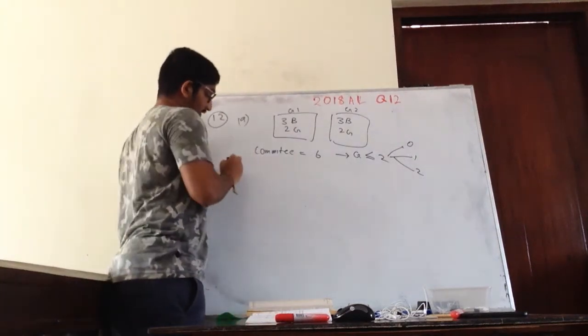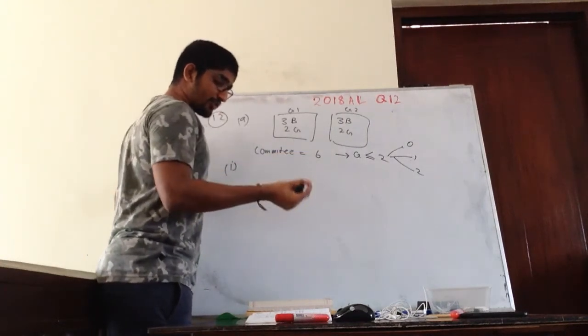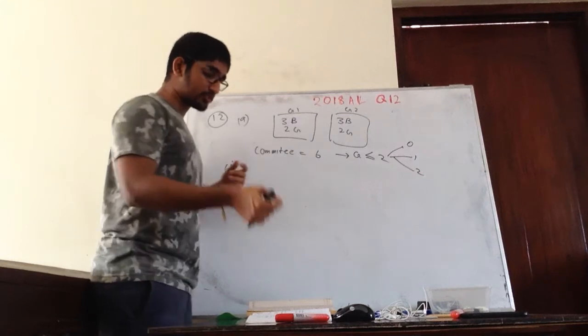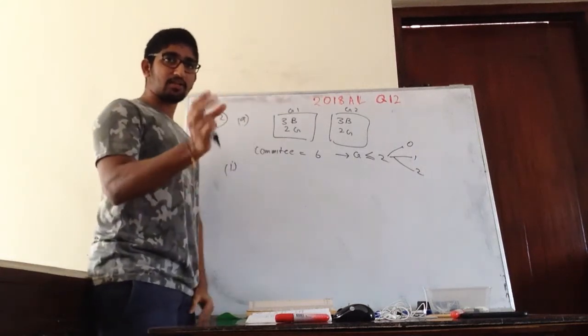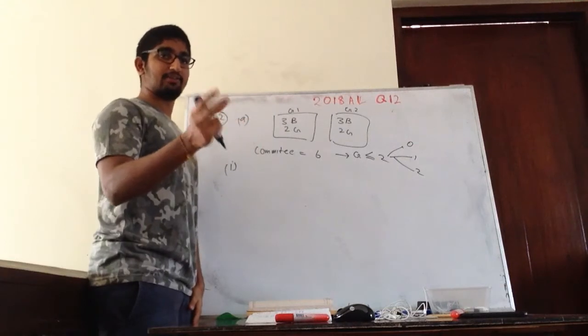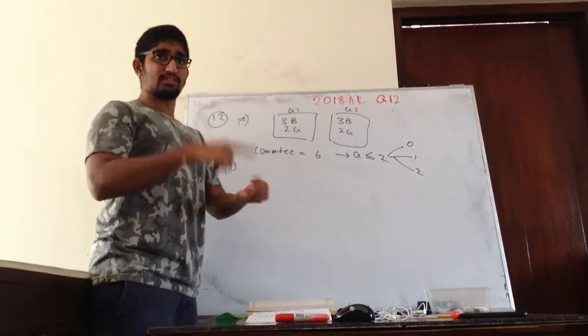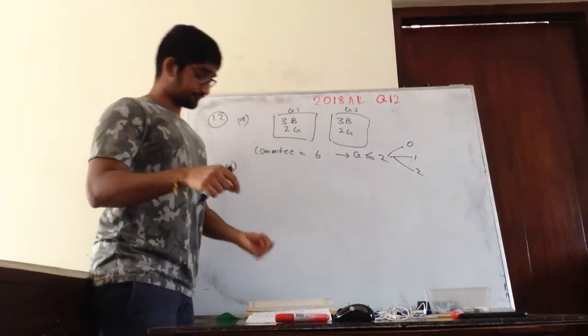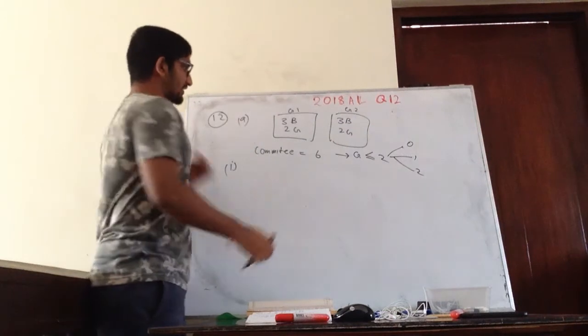First is, even number of members of such groups are to be selected by a committee. So in a committee we can take only even number of people. That means, what are the even numbers? 2, 4, 6 and so on. So now let's consider group 1.